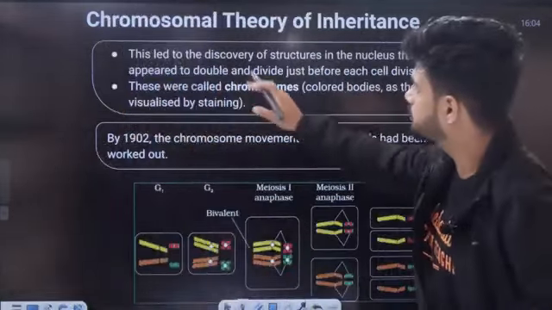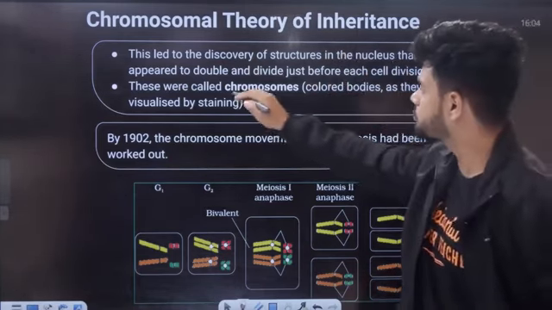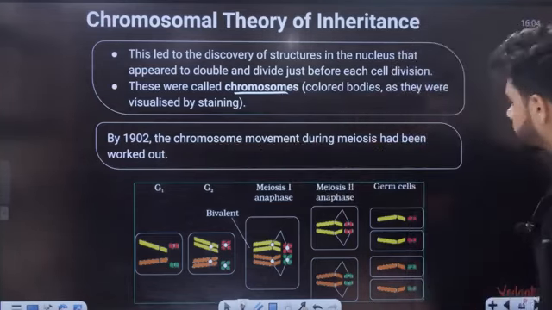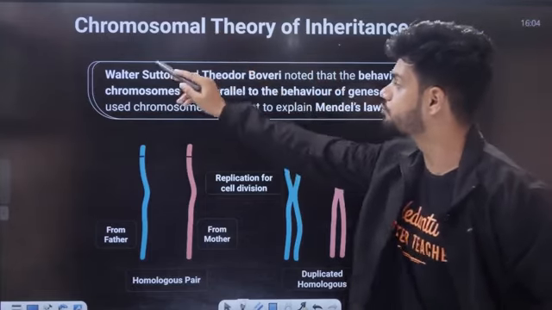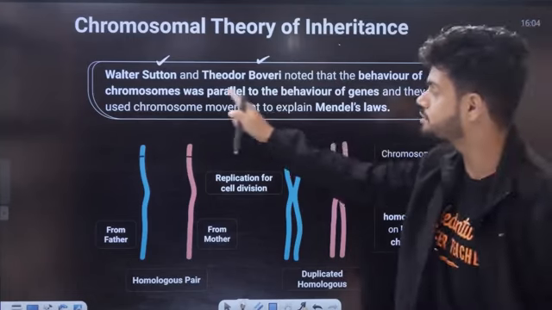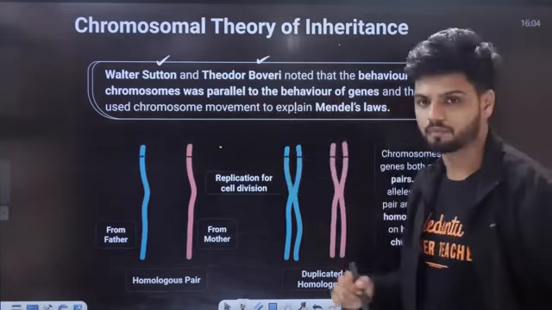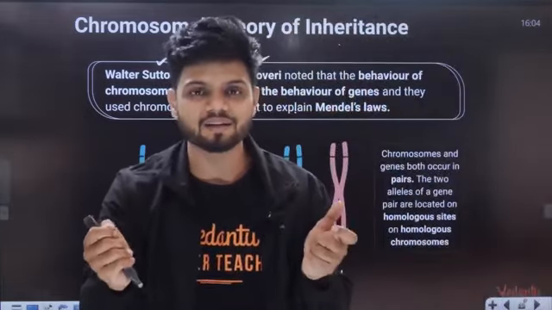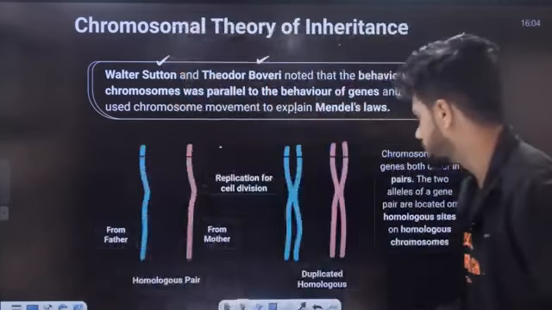Okay, this led to the discovery of structural genes in the nucleus that appear to double and divide before cell division. They are called chromosomes. Okay, the chromosome movement during meiosis had been worked out. And students, note this now. The chromosomal theory of inheritance was given by Walter Sutton and Theodore Boveri. They noted that the behavior of chromosomes was parallel to the behavior of genes, and they used chromosome movement to explain Mendel's law. Akasmat, if I can explain how the chromosomes are moving and segregating, I can also explain how genes are moving.